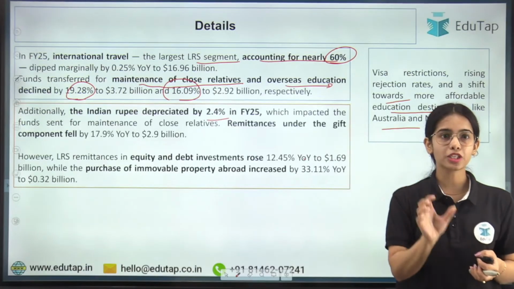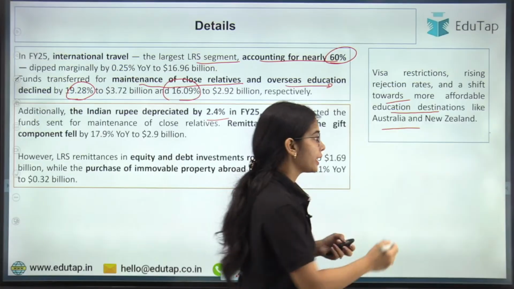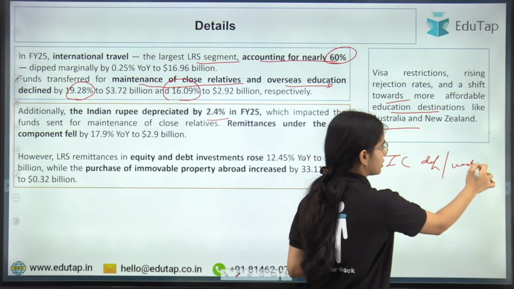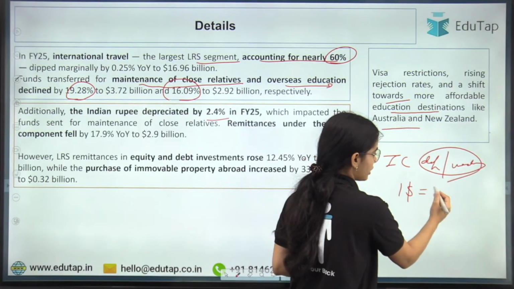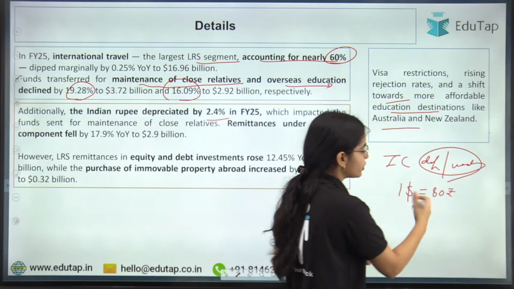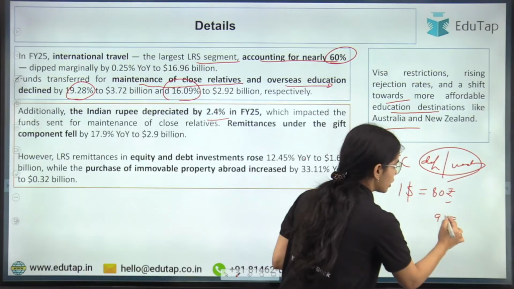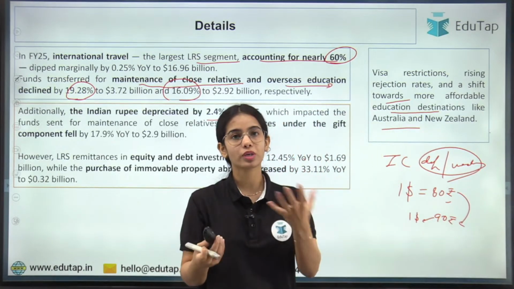So you can remember this percentage: the Indian currency has depreciated by 2.4%. Indian currency is depreciating, which means it is becoming weaker. That means before, for $1 we used to give, let's say, 80 rupees. Now we have to give, let's say, 90 rupees to get $1. So the rupee has weakened, and we have to give more rupees to get $1.